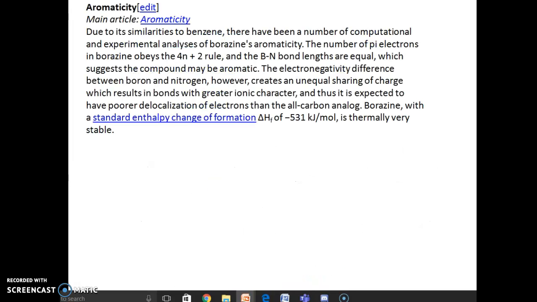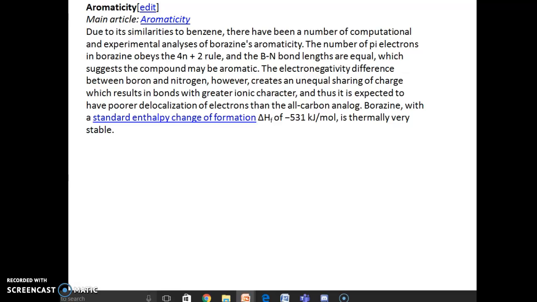Due to similarities with benzene, we have a number of computational and experimental analyses of borazine's aromaticity. The number of pi electrons in borazine obeys the 4n plus 2 rule, and the boron-nitrogen bond lengths are equal, which suggests that the compound may be aromatic.